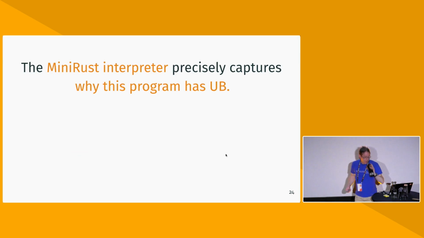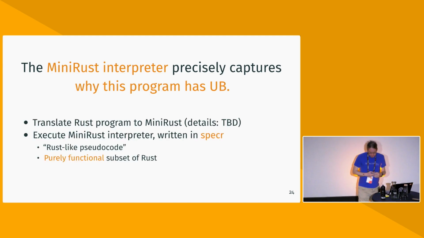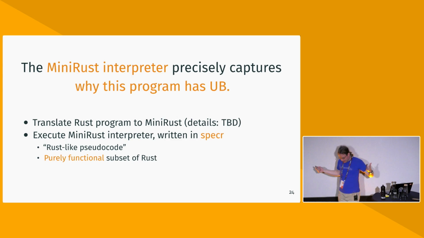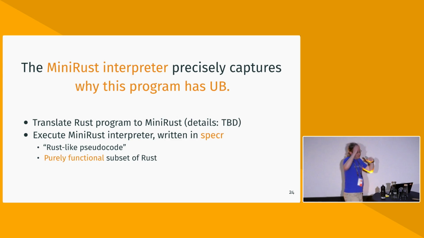Okay, so beginning to wrap up here, we've seen how the MiniRust formal specification, which is basically an interpreter, is able to precisely capture why this program has UB. And roughly the high-level structure of MiniRust is that, first of all, we have to translate the Rust program into MiniRust. The details of that are TBD.